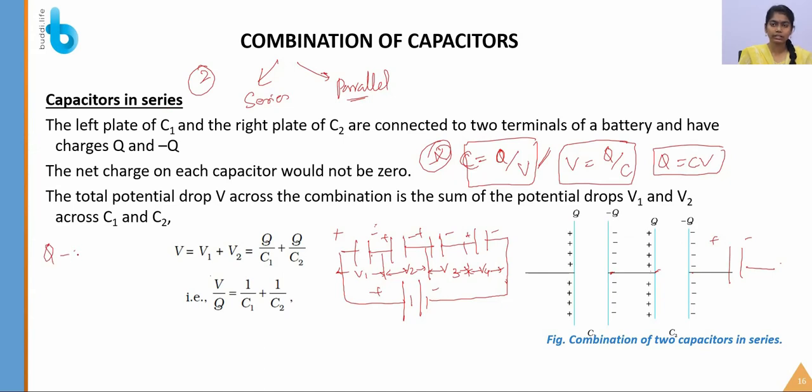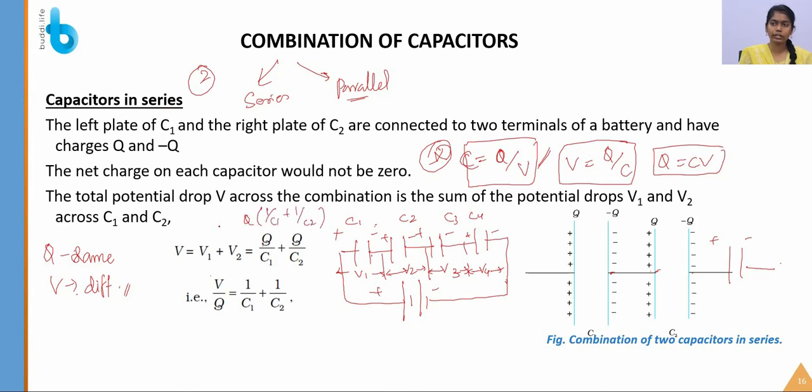I will write it here. The charge is the same for the series and the potential is different. Okay. So let's see Q by C1. I am substituting this formula so that I will get C1, C2, C3 and C4. If there are n number of capacitors, you can also find it by this formula. So I am taking Q as a common term here, so that it becomes Q into 1 by C1 plus 1 by C2.